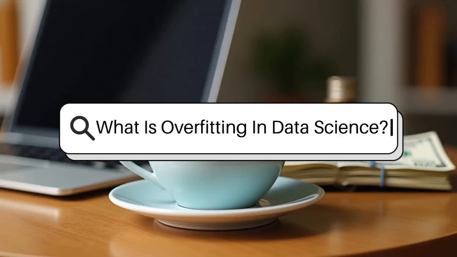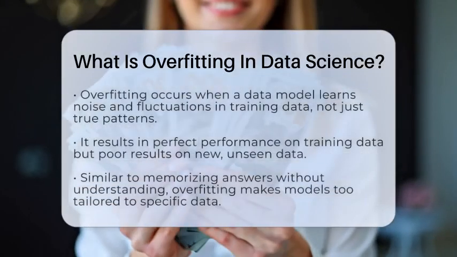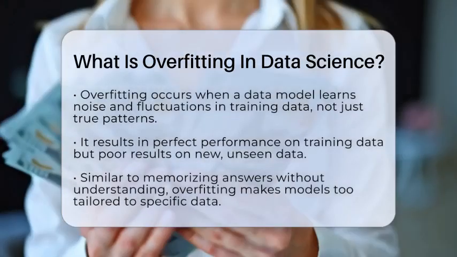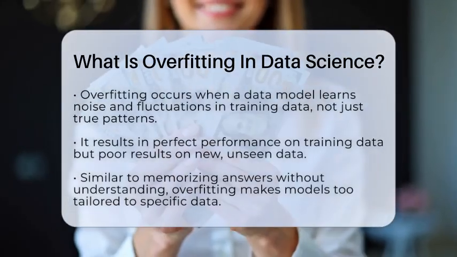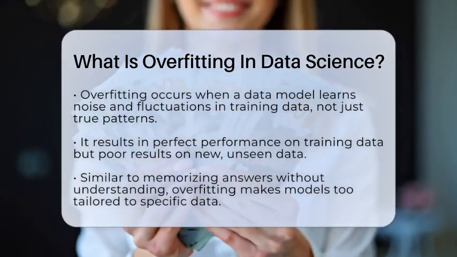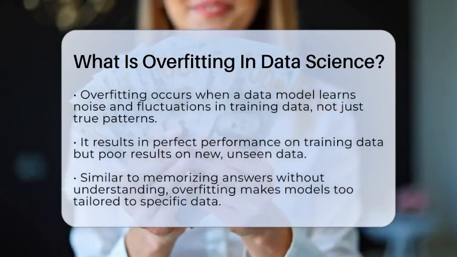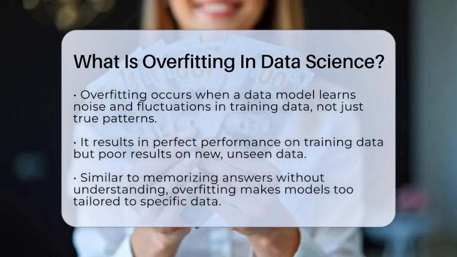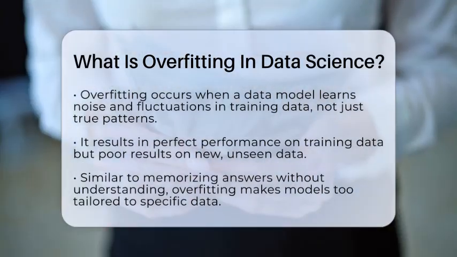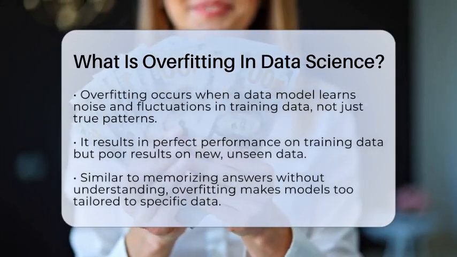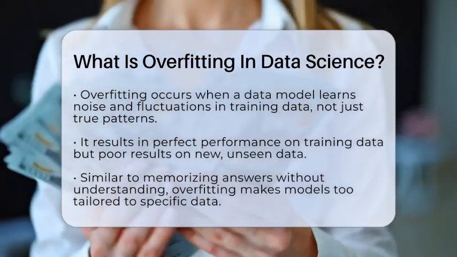What is overfitting in data science? Imagine you spend hours memorizing every answer to a practice test, but when the real exam comes, you struggle. That's similar to what happens when a data model overfits. It learns the training data so well that it captures noise and random fluctuations, not just the true patterns. This means the model performs perfectly on the data it was trained on but poorly on new, unseen data.